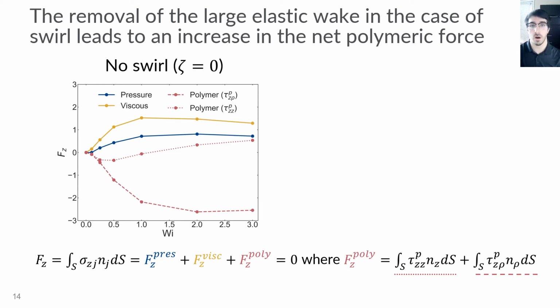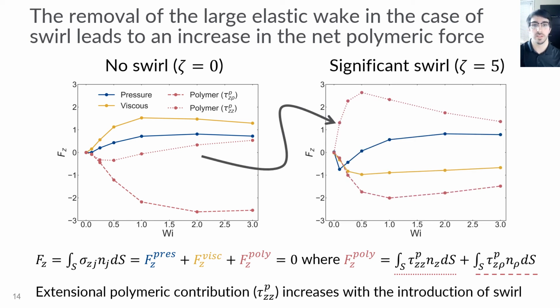Plotted on the left are these contributions to the net force in the case of no swirl as a function of the Weissenberg number. What we see is that with the introduction of swirl, the latter hardly changes, while the former changes drastically, as shown by the gray area, and actually becomes positive for all Weissenberg number, indicating that it is now propulsive. So taken together, we see from these plots that the reduction in the elastic wake behind the swimmer results in an increase in polymeric thrust on the particle, and we believe that this is the reason for the speed enhancement that is observed.